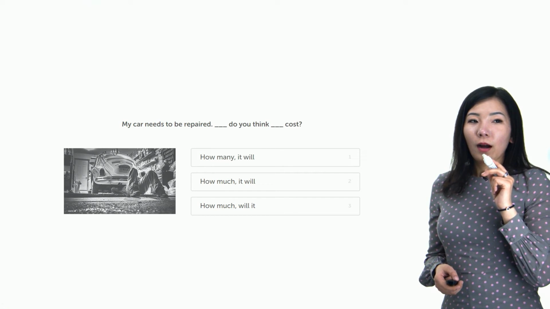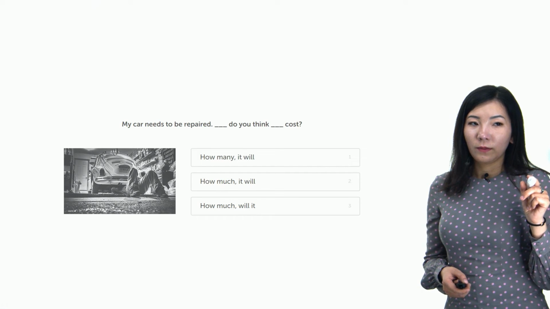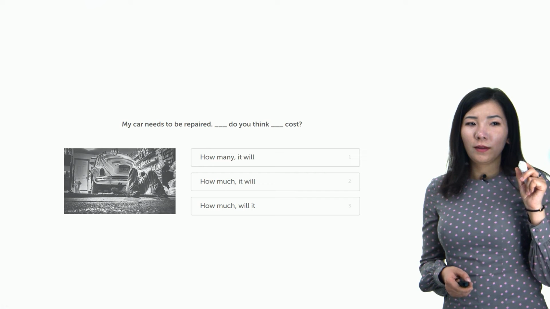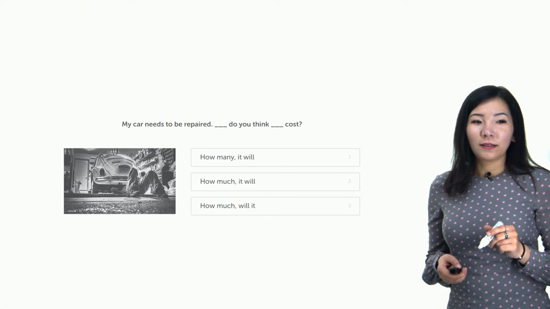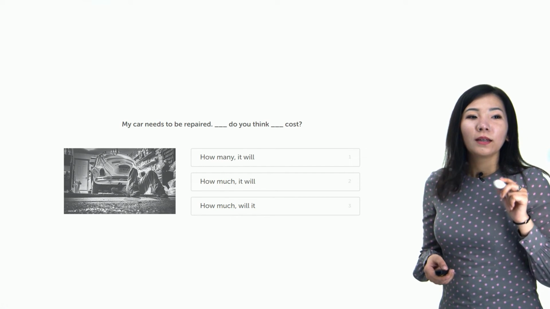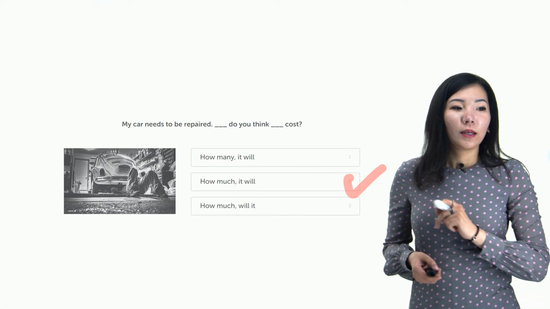Or how much do you think it will cost? Or how many do you think it will cost? So yeah, the right answer is the second one. How much do you think it will cost?